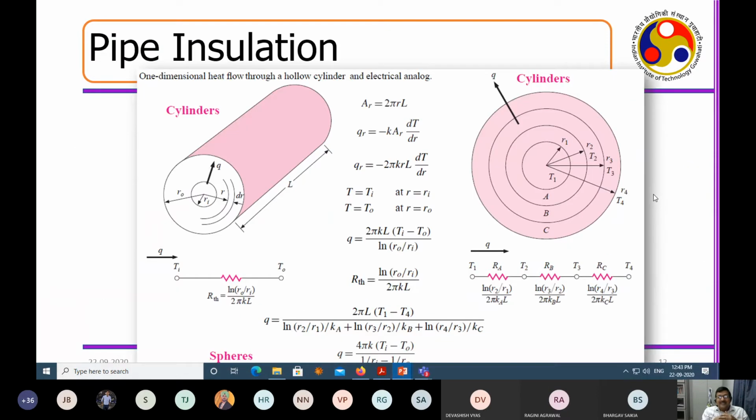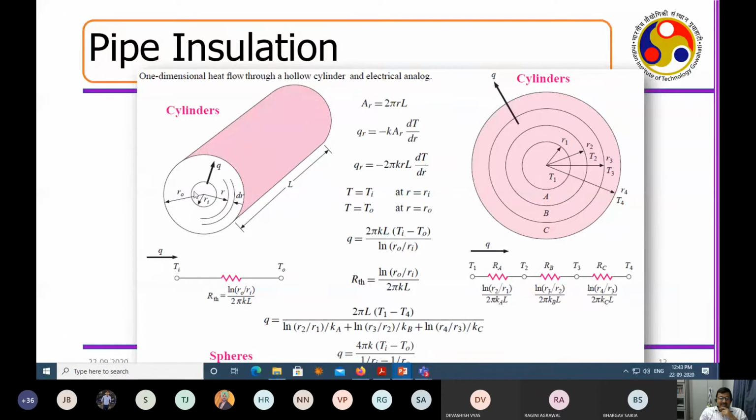Now let us progress to something a little more complicated. Suppose I have a cylindrical surface, and in this cylindrical surface there is a radius which is called the inner radius. This is basically a cylindrical shell.